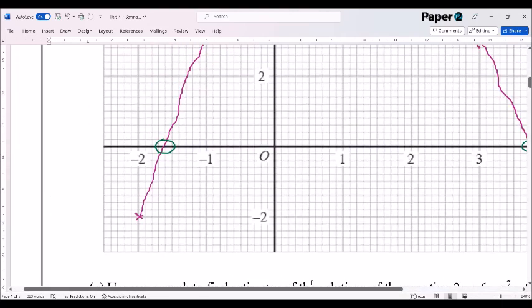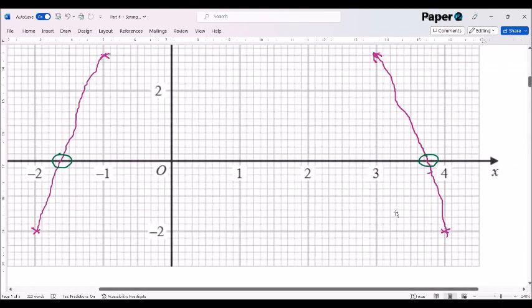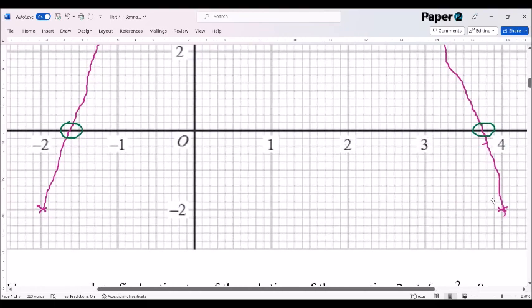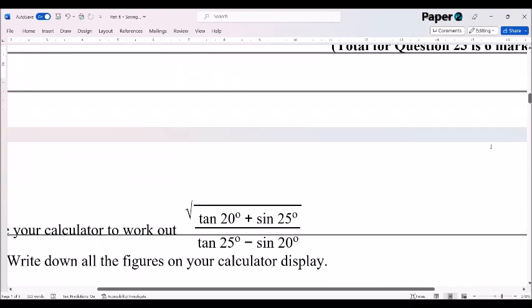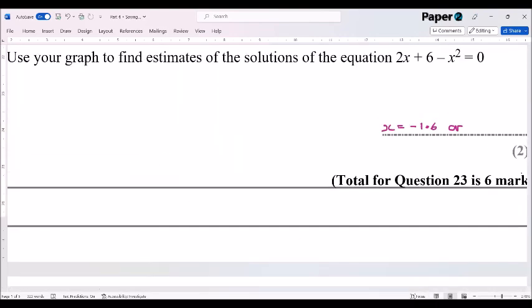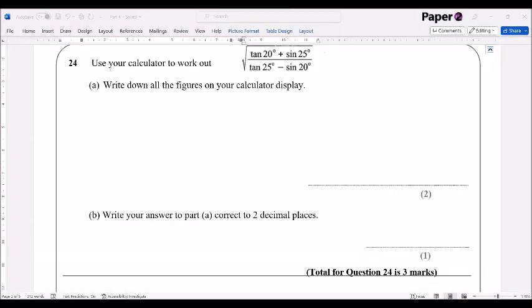So x is equal to, just drag this over, let's have a look in here, 3.5, 3.6, 3.7. So it's about 3.7. x is equal to 3.7.